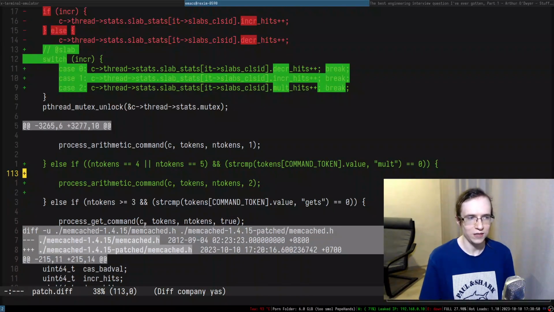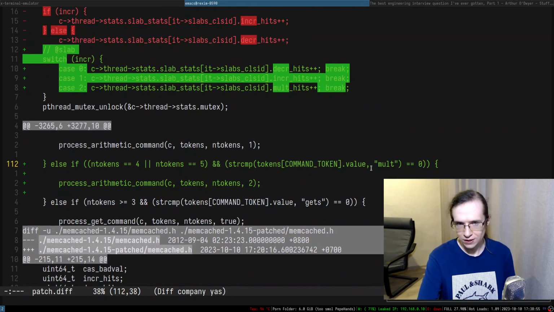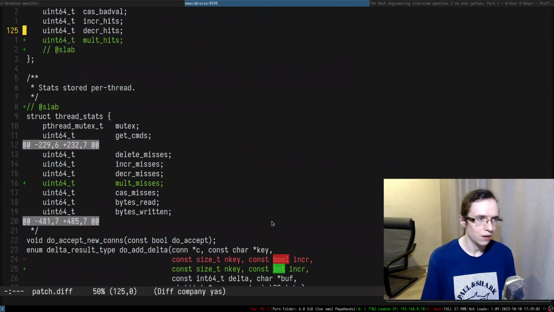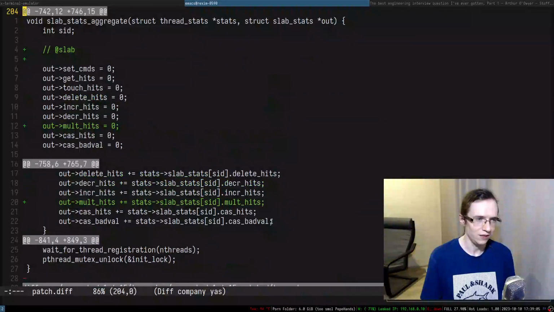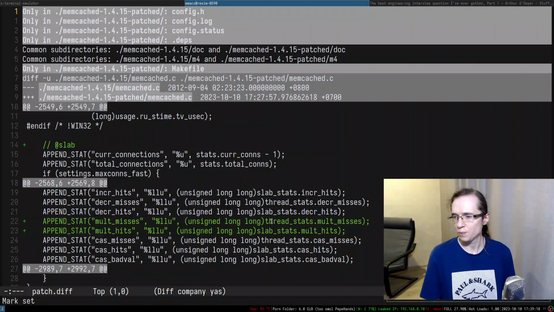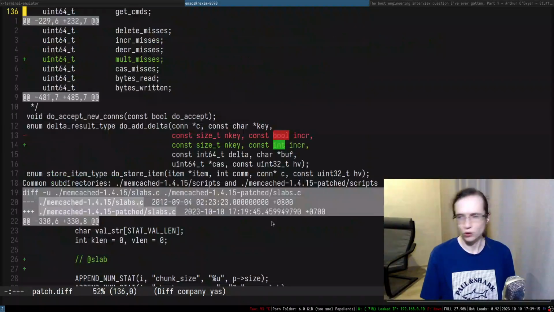So additional command. This is probably the most important one. This is where we extended the dispatch between the commands depending on the actual name of the command. The rest of the stuff in here is just additional statistics. So that's basically the patch, and this is how I would approach the problem.